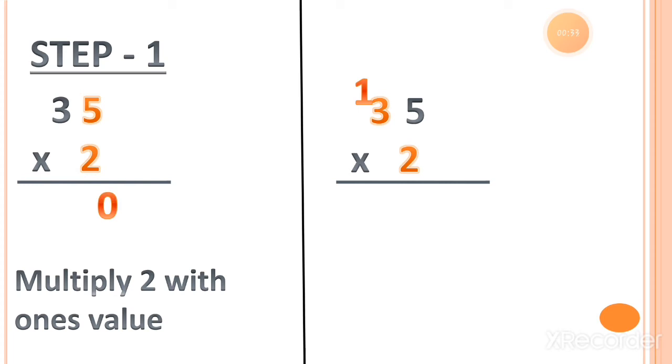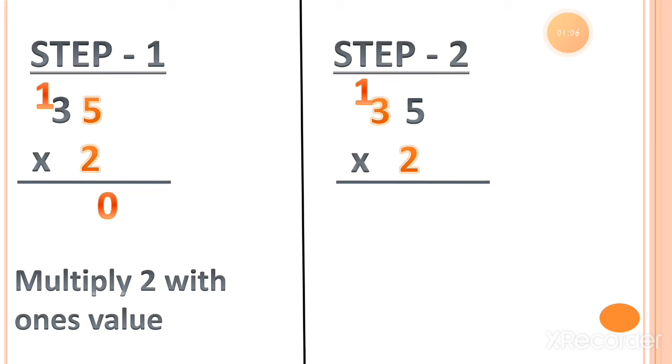So 0 is at the ones place, and the 1, which is the carry forwarded number, we put on the tens column. 2 fives is equal to 10. So we write 0 under the ones column, and the number 1 moves as a carry forwarded number to the tens column. Now step 1 is complete.